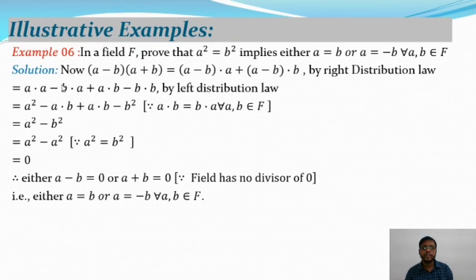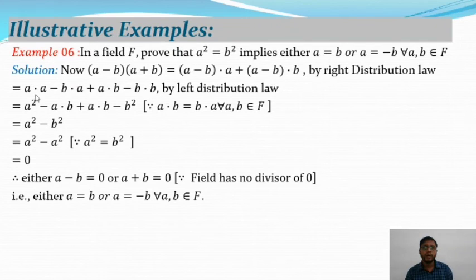So here is the solution. Now you know (a minus b)(a plus b) equals, by applying the distribution law, (a minus b) · a plus (a minus b) · b. Applying the distribution law again, we get a · a minus b · a plus a · b minus b · b.